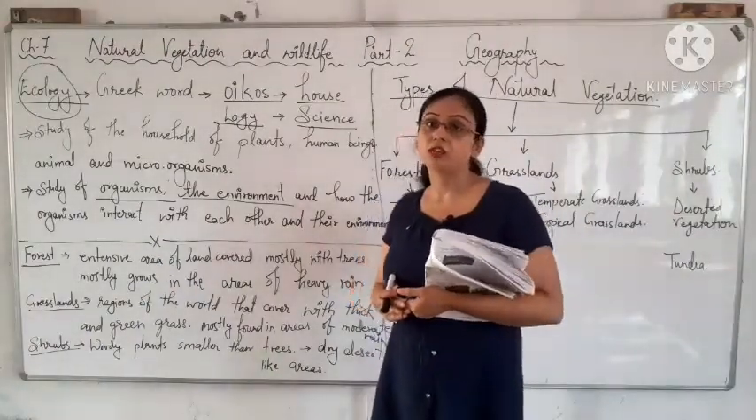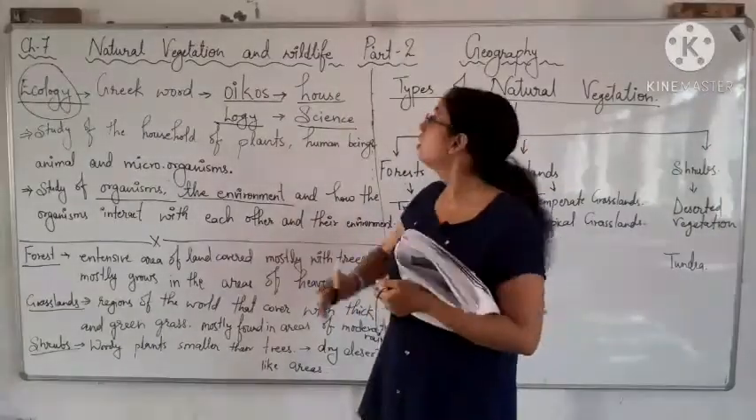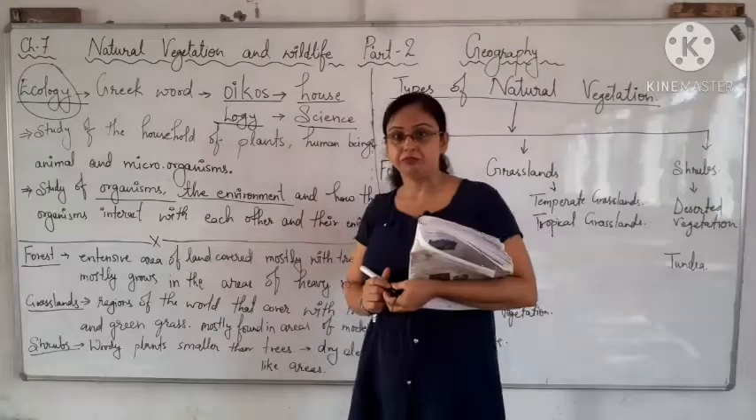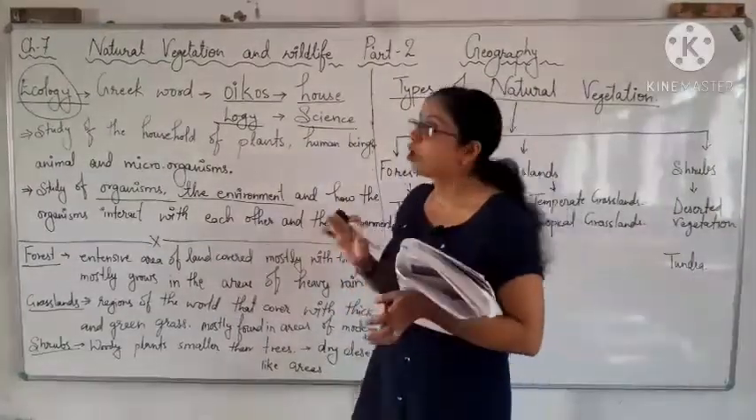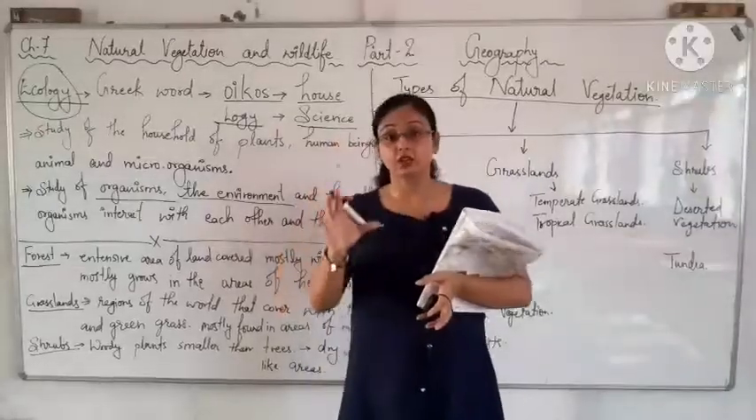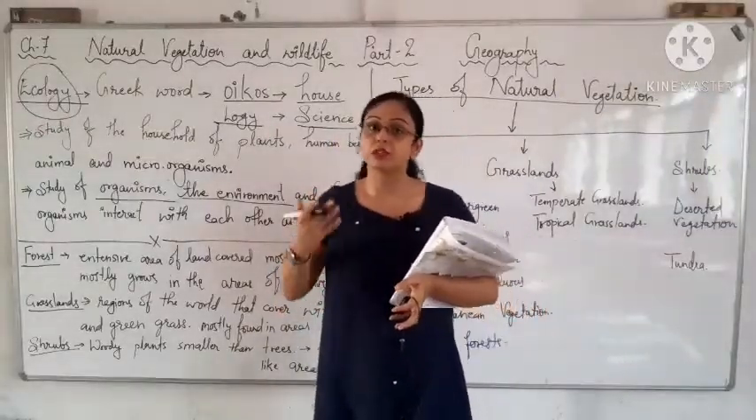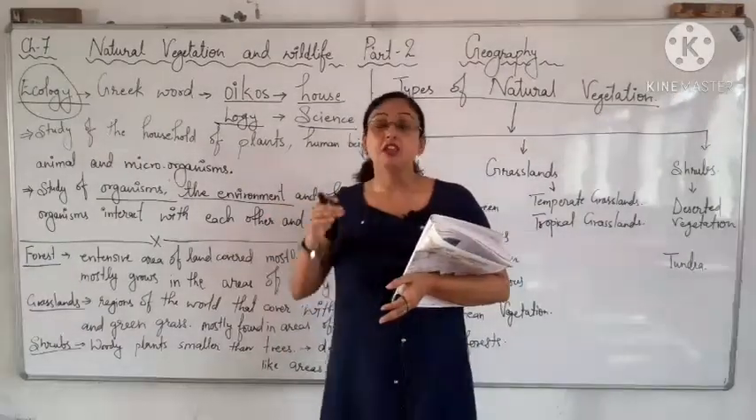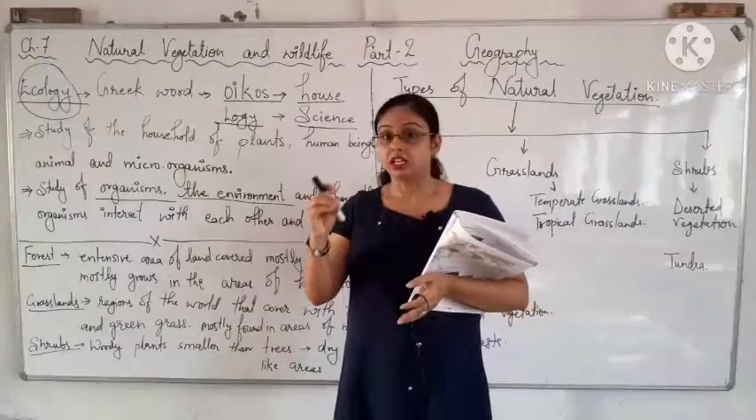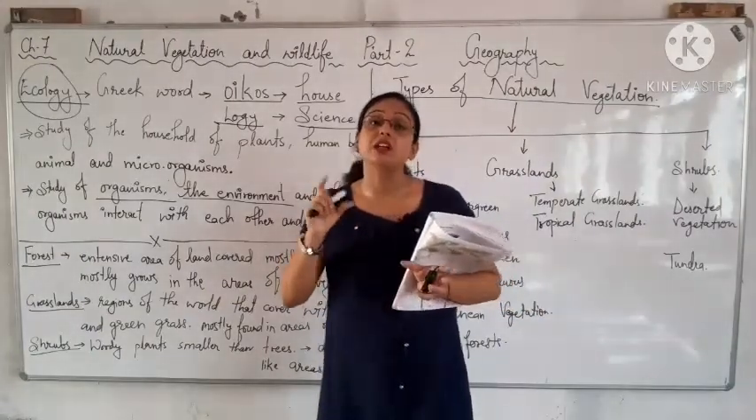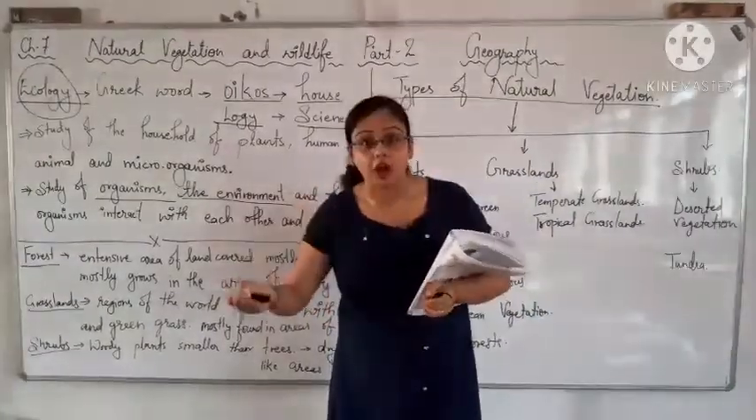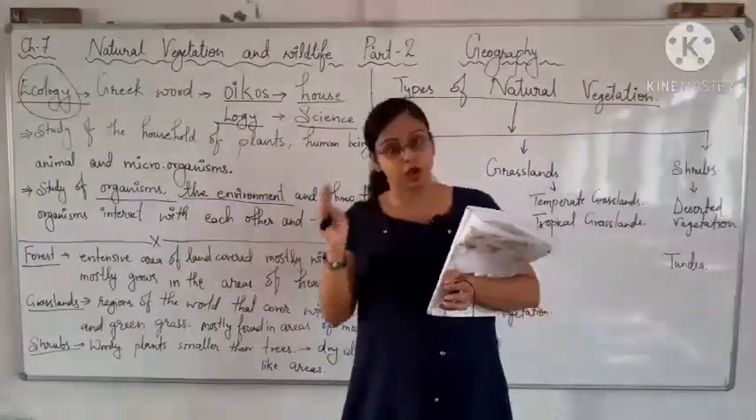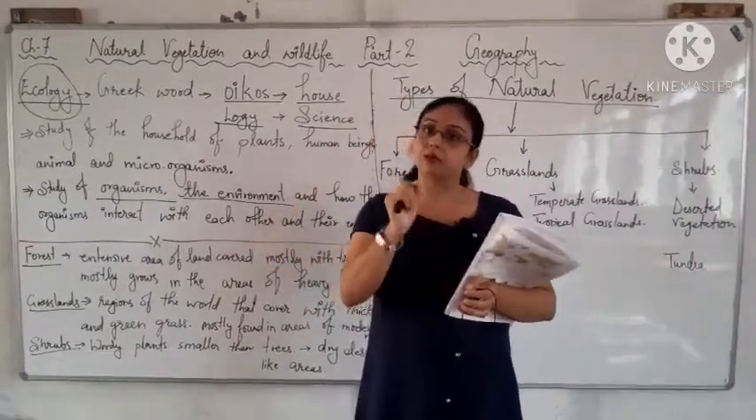This video is for chapter 7 part 2, Natural Vegetation and Wildlife. This is from geography. We have already discussed natural vegetation in our previous video. So what is natural vegetation? Natural vegetation is the growing of plant life or flora. As we have already discussed, plant life is also called flora and animal life is called fauna.